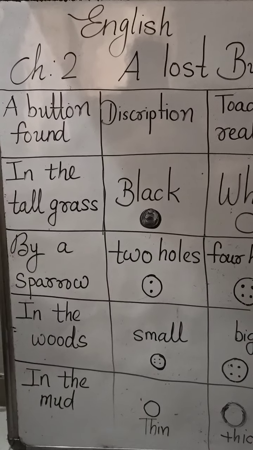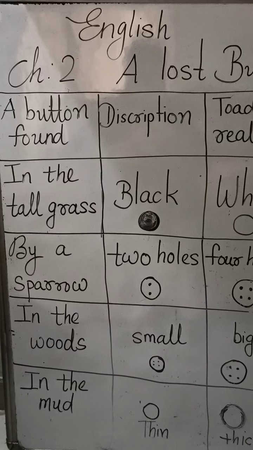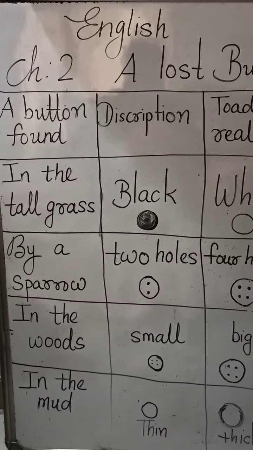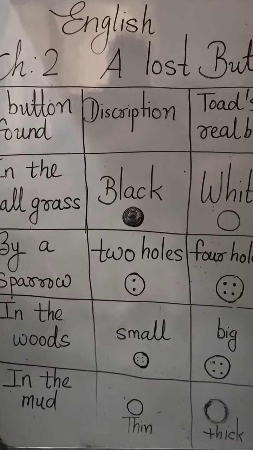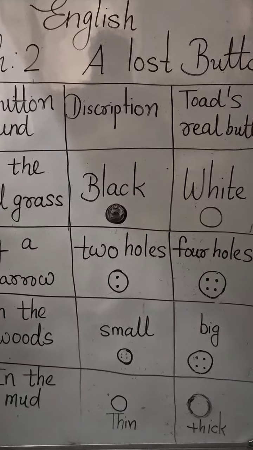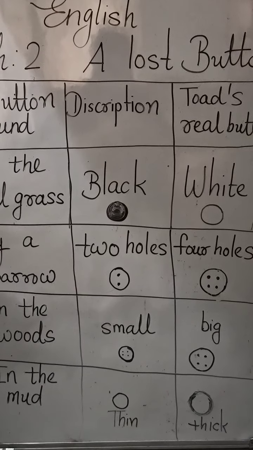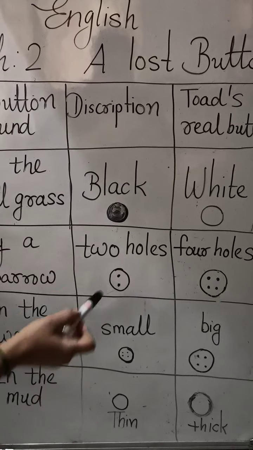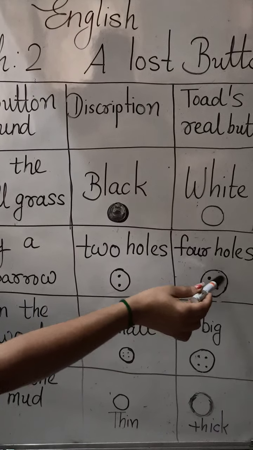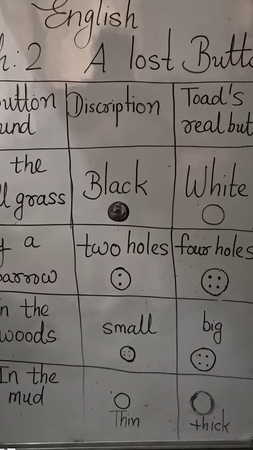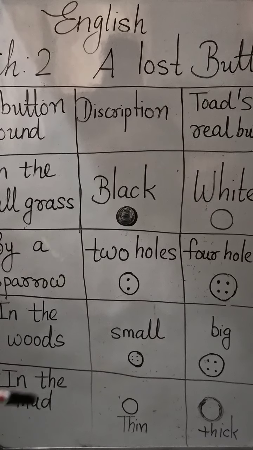Then a sparrow flew down near Toad and Frog. "Excuse me," said the sparrow. "Did you lose a button? I found one." But once again, Toad said, "That is not my button. That button has 2 holes, but my button had 4 holes." But Toad put that button also in his pocket.